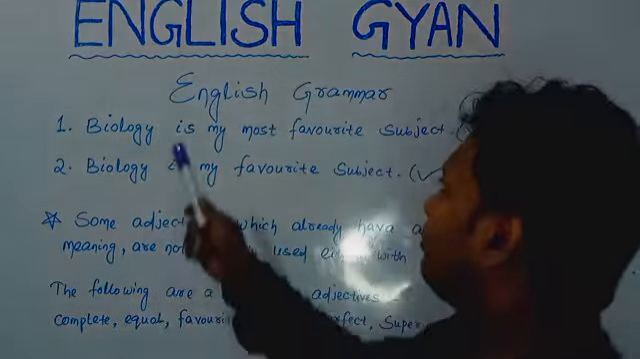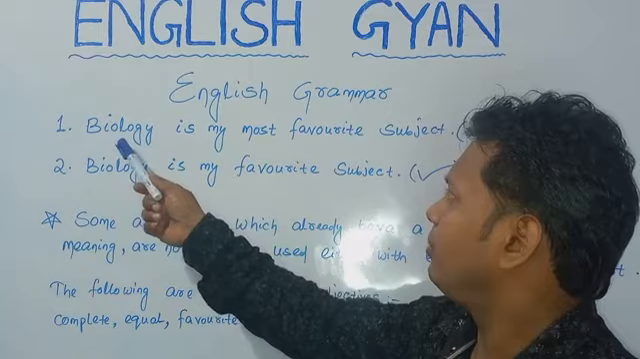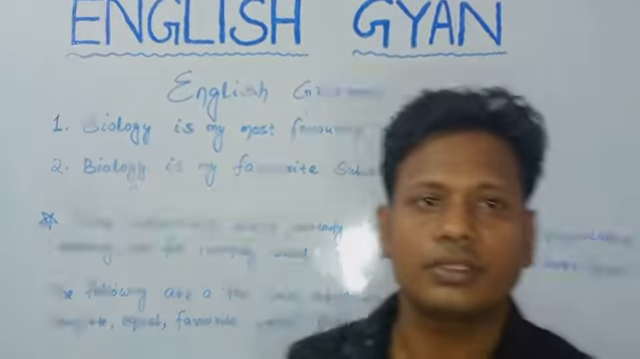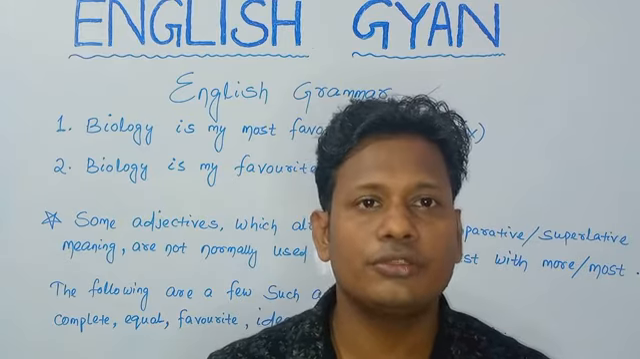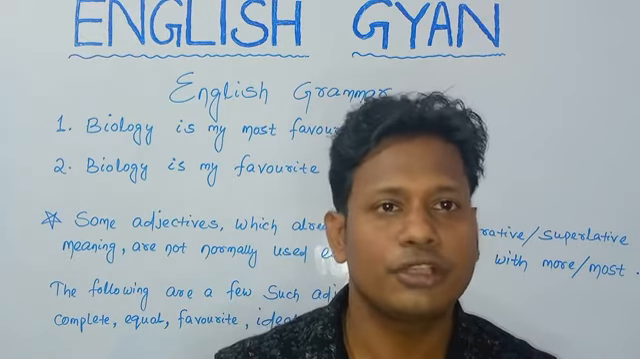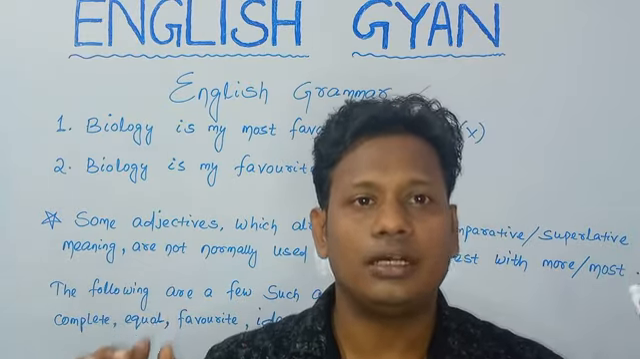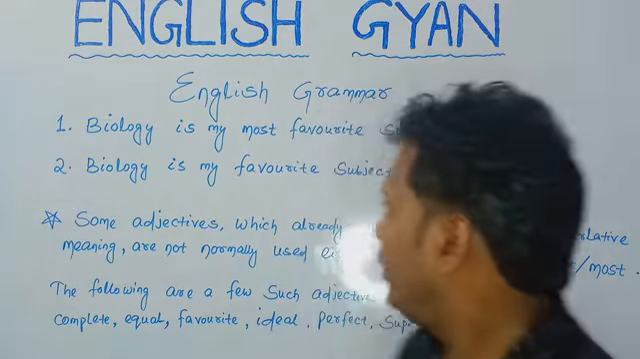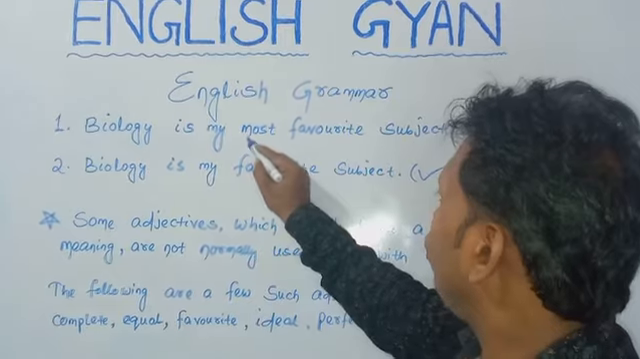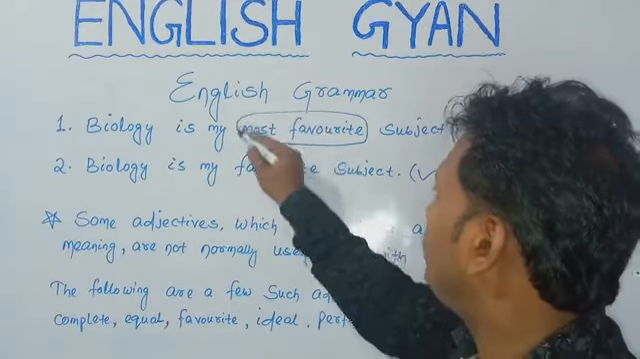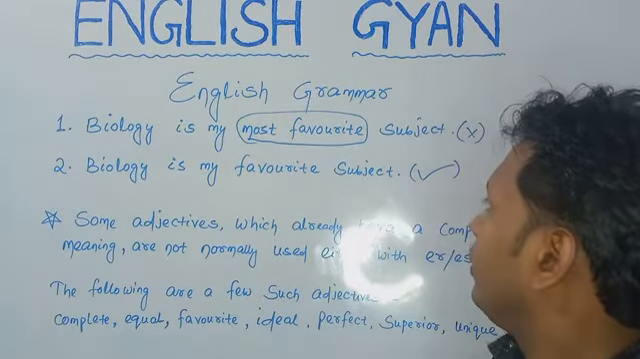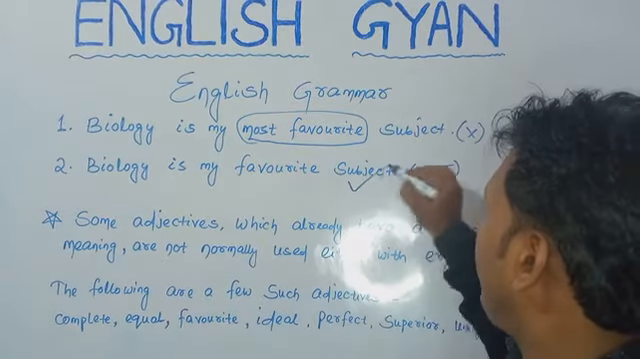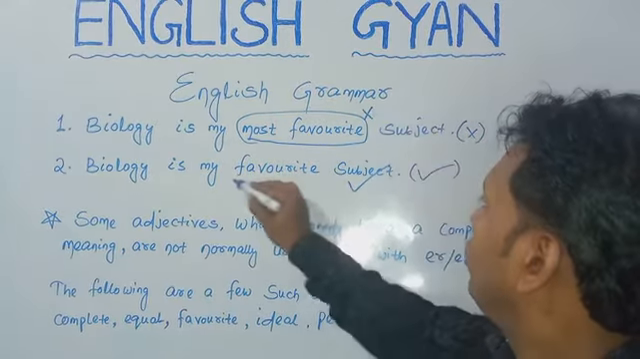Okay? So I have written an example. Biology is my most favorite subject. The sentence itself is wrong because here, most favorite, people used to call it most favorite. That means biology is my favorite subject. This is right and this is wrong.